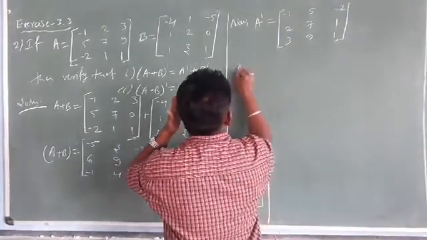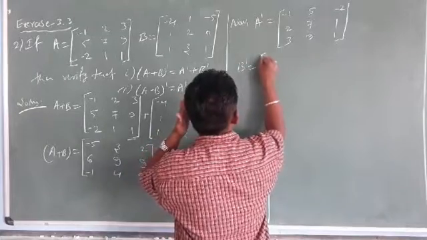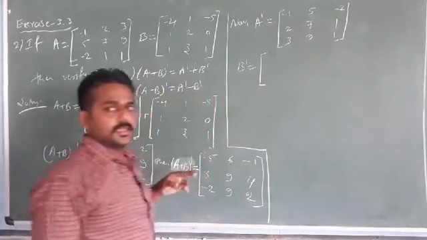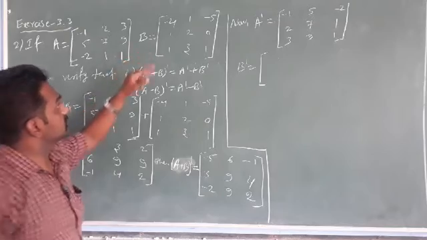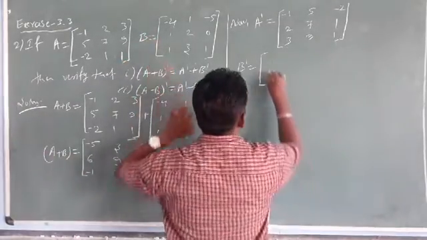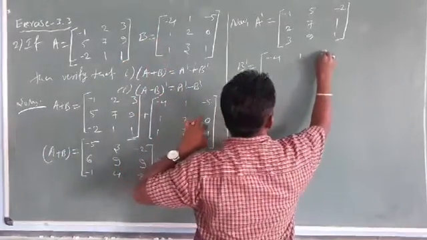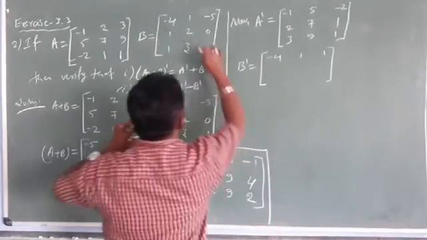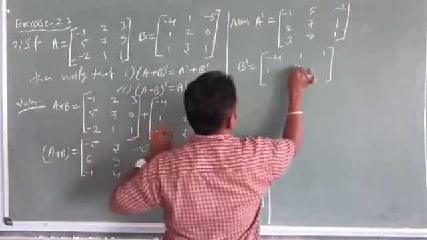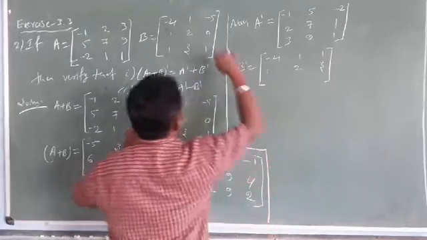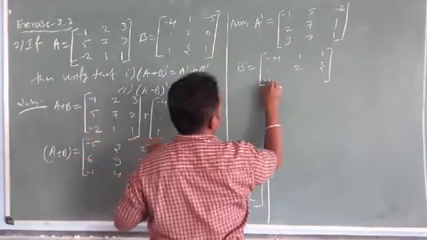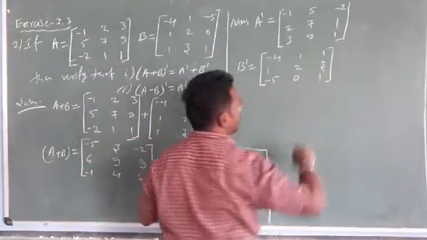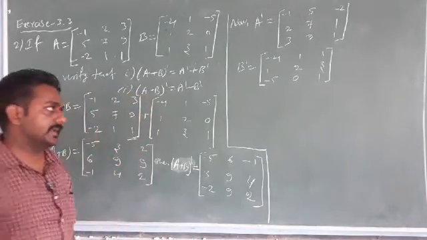Then matrix B dash. That is minus 4, 1, 1. It becomes a row. Next 1, 2, 3. Next minus 5, 0, 1. So you obtain A dash and B dash.